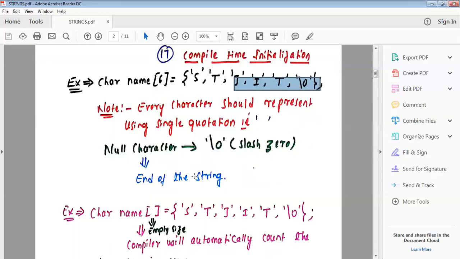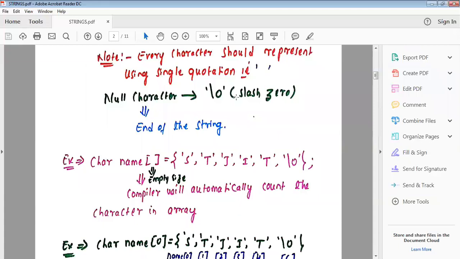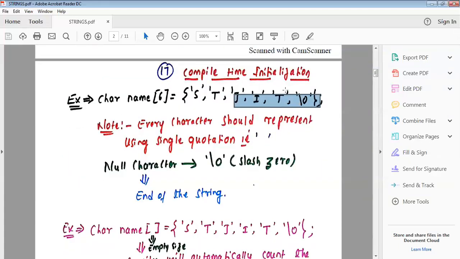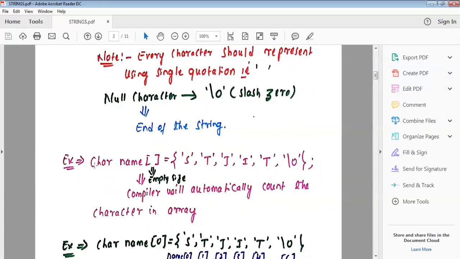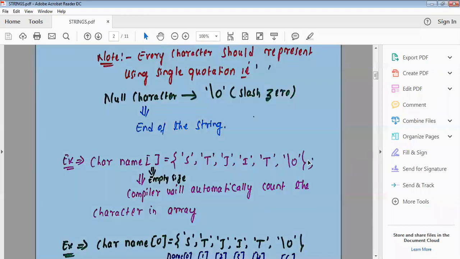Another valid initialization by compile time initialization. Here we are discussing compile time initialization. You take another example. Compile time initialization: before executing the program, we are giving the input value. Try to understand, before executing the program, we are initializing the value. We are giving the input. That is called the compile time initialization.